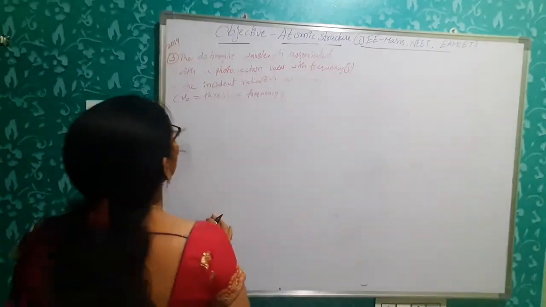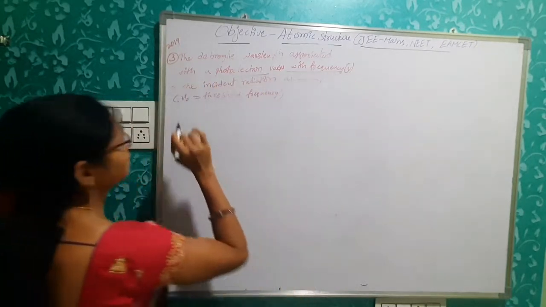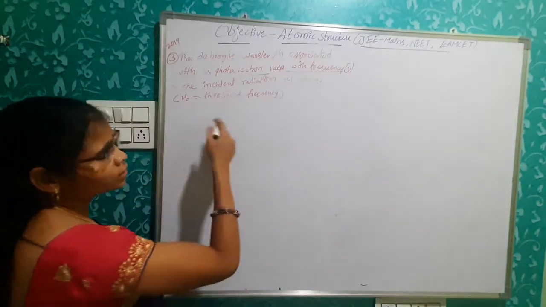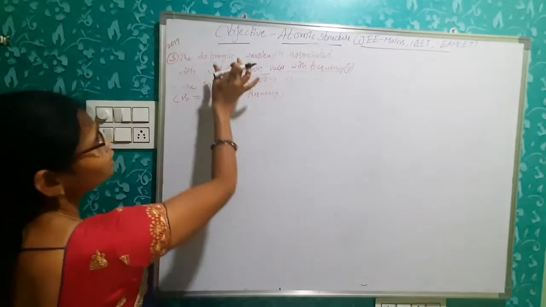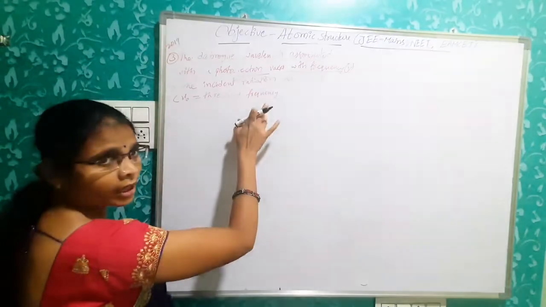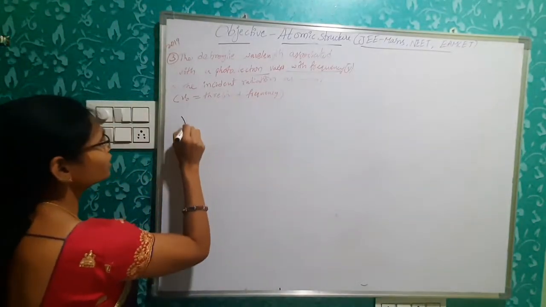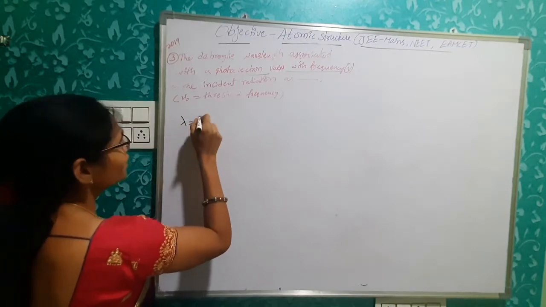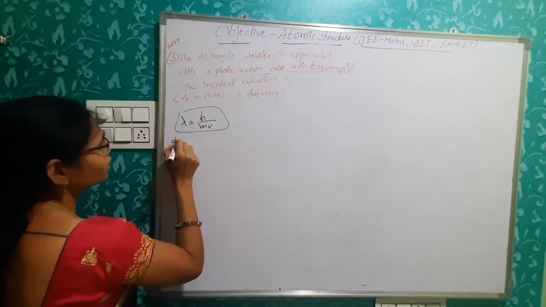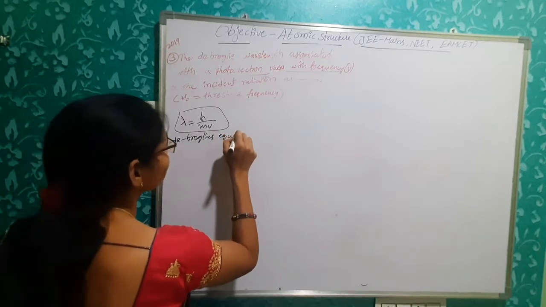Next, third problem. The de Broglie wavelength associated with a photoelectron varies with frequency of the incident radiation as. Okay. Nu naught is given as threshold frequency. So we have to relate both the de Broglie wavelength lambda and frequency of photoelectrons. Clear? For that we have to write both formulas. Lambda is equal to h by mv. This is the de Broglie wave equation.